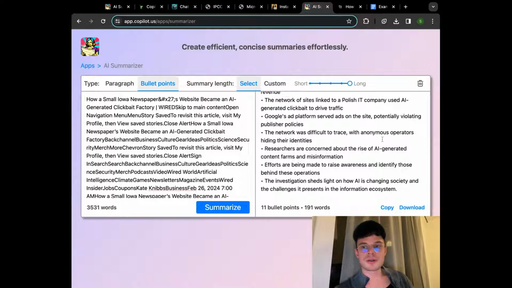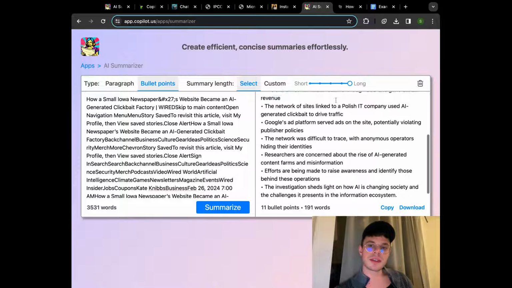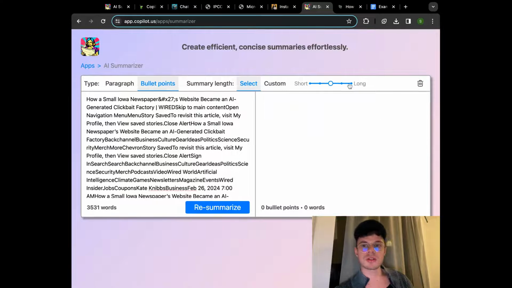Again, there are a few ways to proceed with this. You can either just literally copy and paste the information. You can download the text file and save it to your laptop, for example. Or in case you think, that is a little bit too long, I want something shorter, you can change the settings and then press re-summarize.